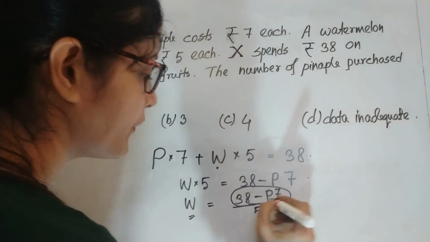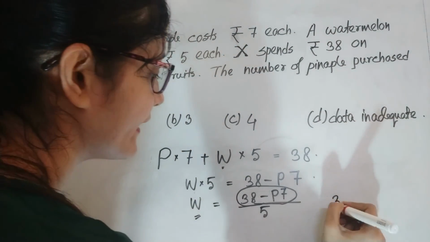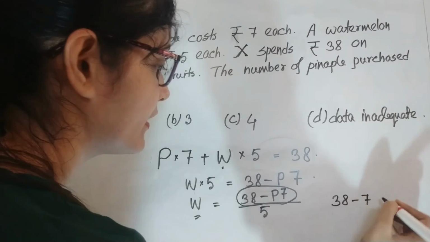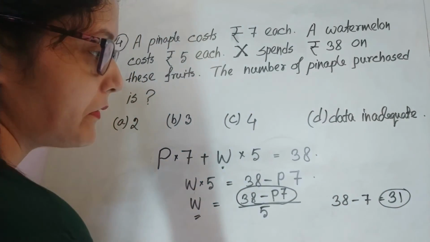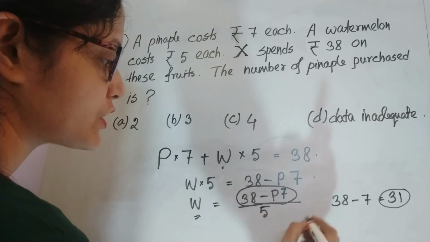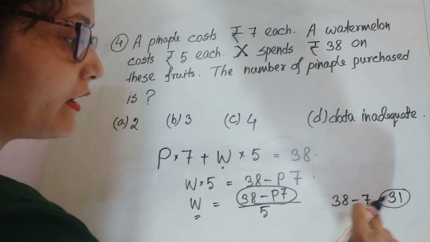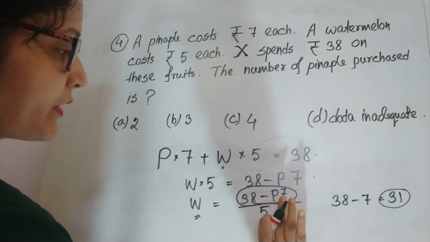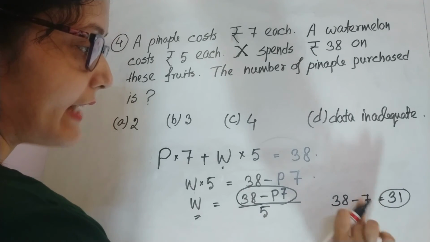So if we consider P as 1, then what will you get? 38 minus 7, that is 31. This is not divisible by 5. If P is 2, then 38 minus 14, that is also not divisible. 38 minus 21 leaves 17, also not divisible.